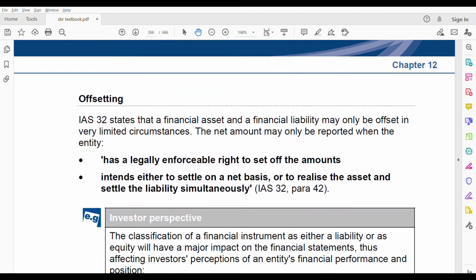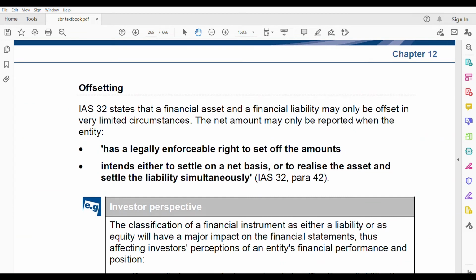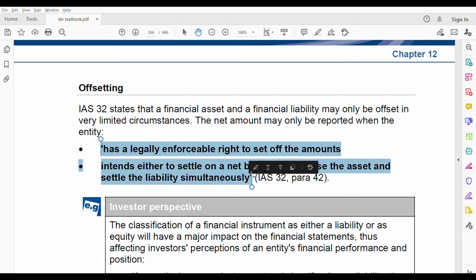Next we have offsetting. Again, a very important topic. I've seen it asked almost always. Offsetting means financial asset minus financial liability. Can you offset and put it as one amount, or do the financial asset and liability need to be shown separately? That's what offsetting means. IAS 32 states that a financial asset and a financial liability may only be offset in very limited circumstances. The net amount may only be reported when the entity meets either one of these two conditions. Then only can you offset the financial asset minus the financial liability and show one figure. If these conditions are not met, you cannot net it off.